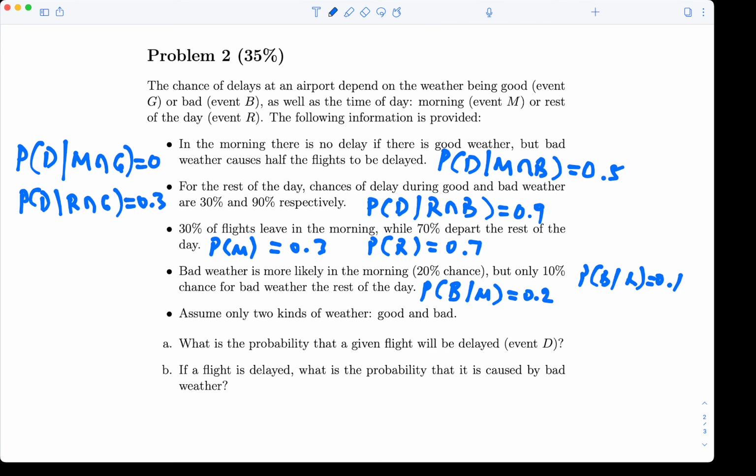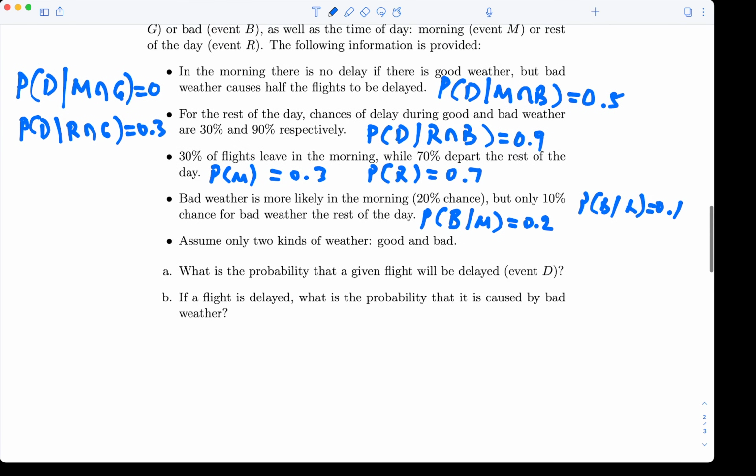There are only two kinds of weather, good and bad, so essentially we can take the complement of these and we can get the good weather for morning or the rest of the day. So that's that information. So we're trying now to find the probability that a given flight will be delayed. So we're looking at event D.